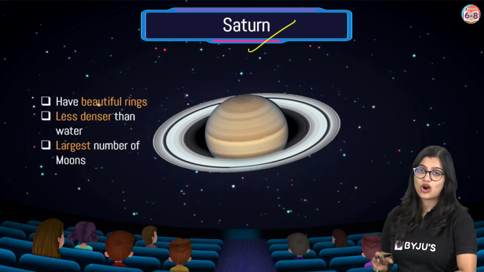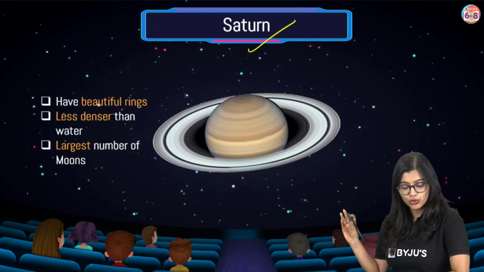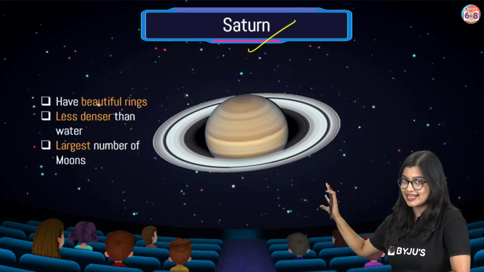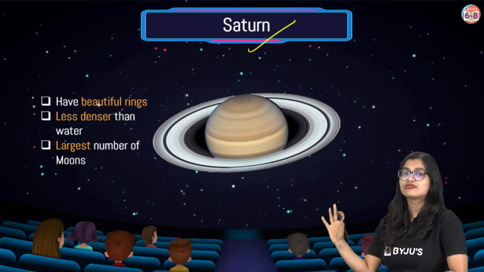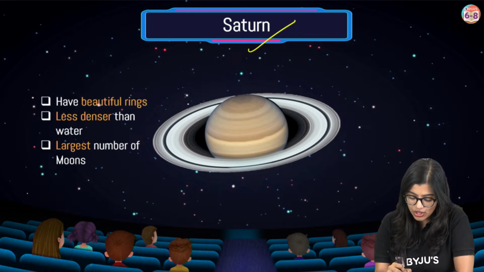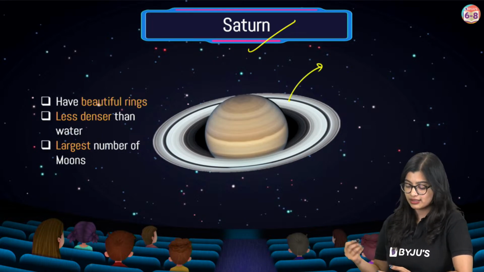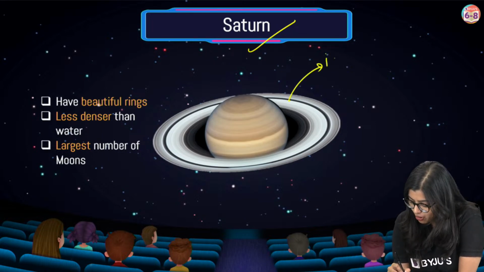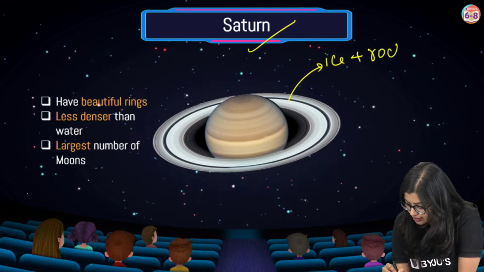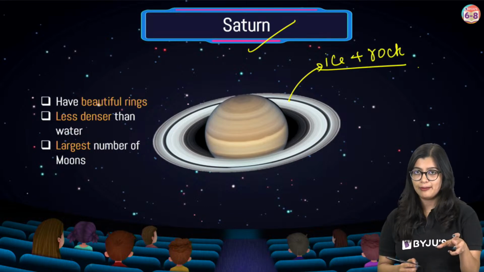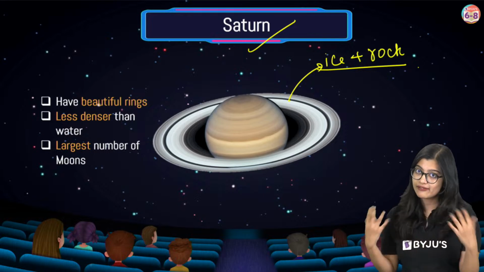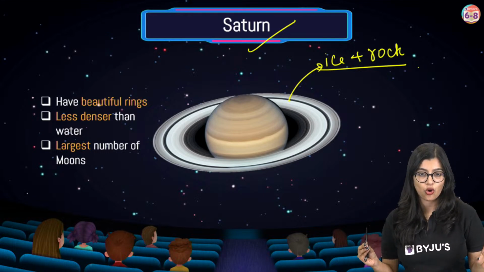Now, Saturn, of course, is characterized by these beautiful rings. Saturn's rings are the first thing that attracts you. Many of you have asked me, ma'am, what are Saturn's rings made of? They are made up of ice and rock, right? And mainly that's how they are made. Now, scientists don't know how they were made, but this is the composition of it.